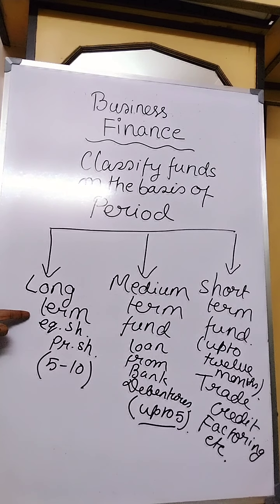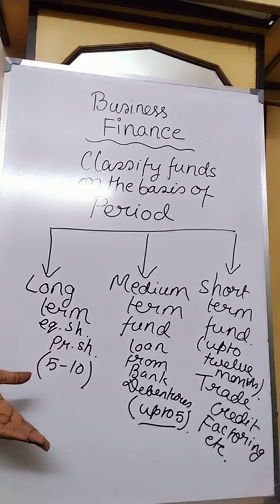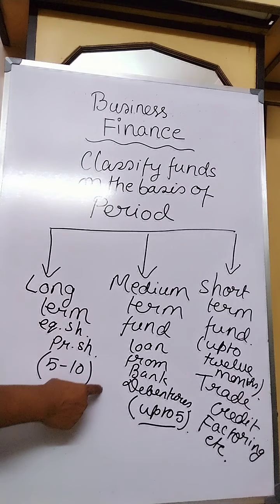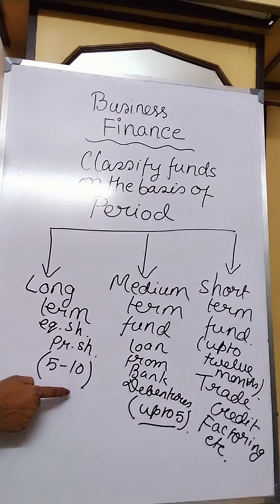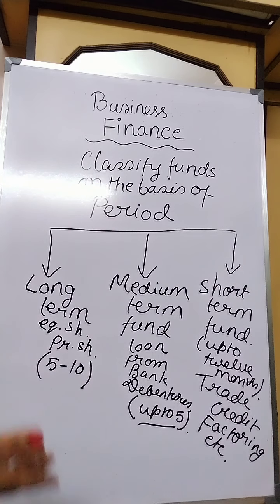The first one is long term source. I have told you various long term sources. This finance is required to make permanent investment, and the long term finance required depends on the type of business. The time period is 5 to 10 years. This investment is made within this time period, and the sources are equity shares, preference shares, debentures.